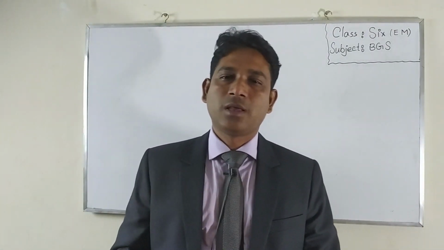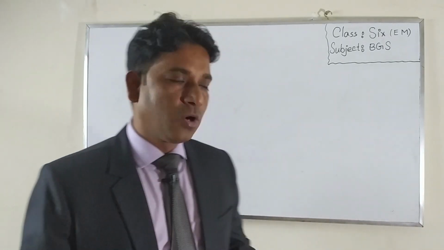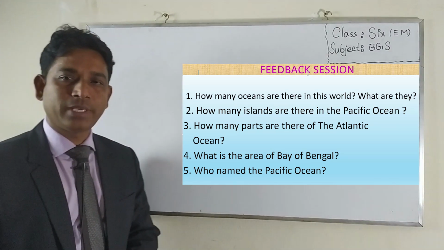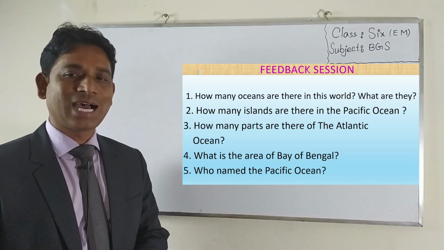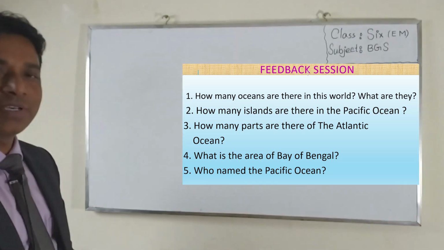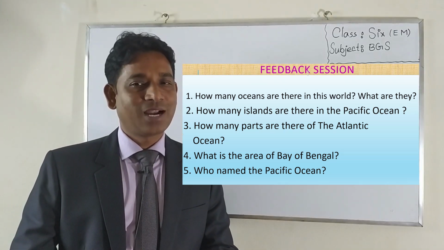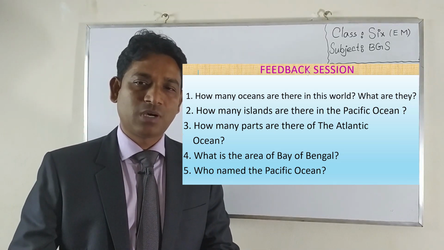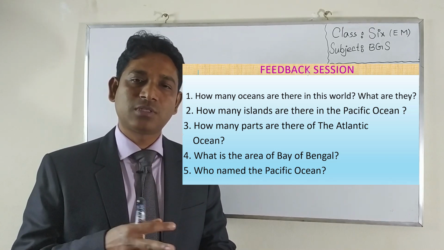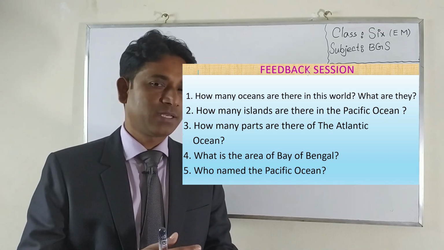Now students, your feedback session. Okay, look on the board. The first question answer. Let's see who can tell me how many oceans there are in the world and what they are. Who can tell me the first one? Yes, thank you. There are 5 oceans in the world. Your answer is correct. The Pacific, Indian, South, North and Indian Ocean, right?